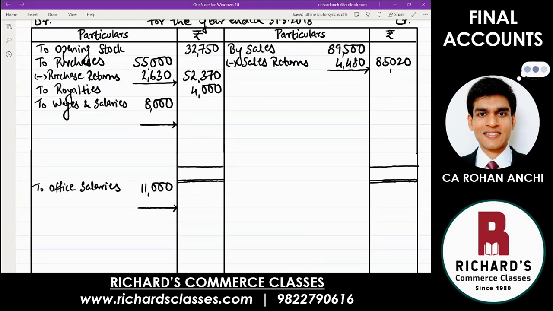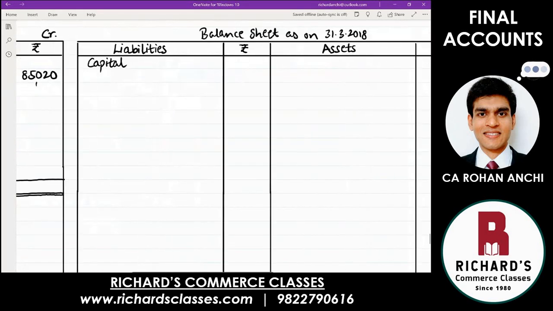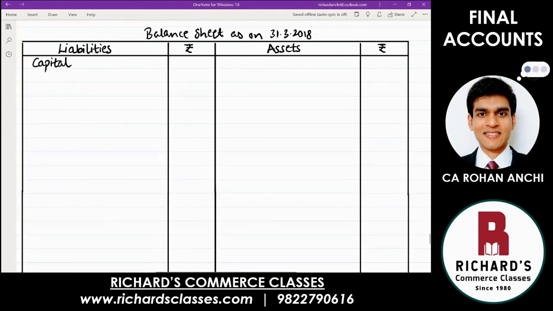Then next, bills receivable, that is an asset. Come to the balance sheet, right hand side of the page, asset side, write down bills receivable. Amount is 19,250.